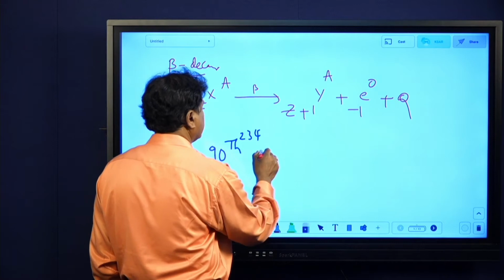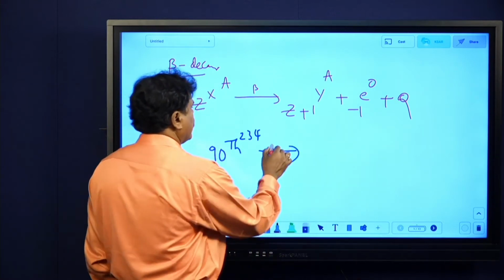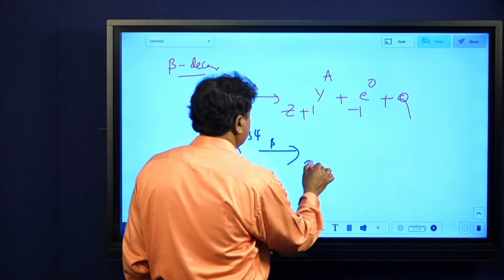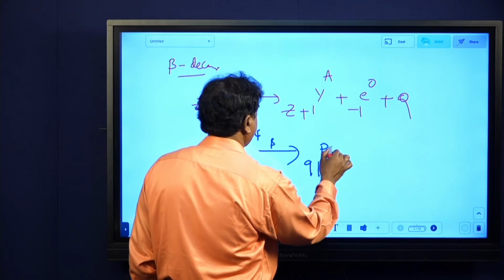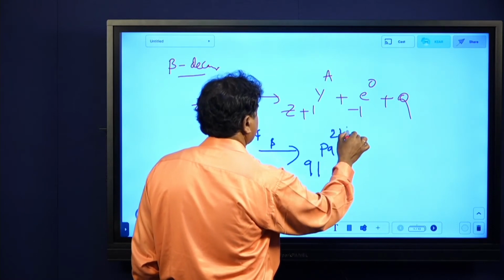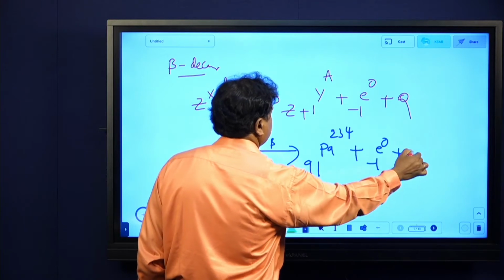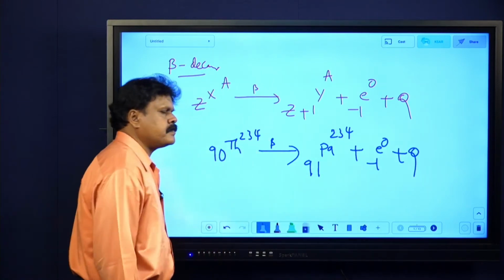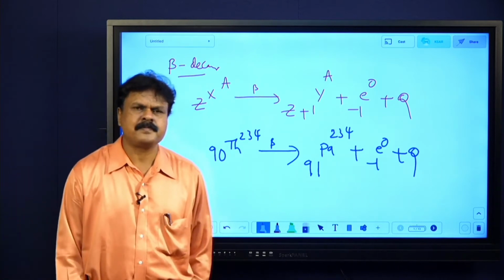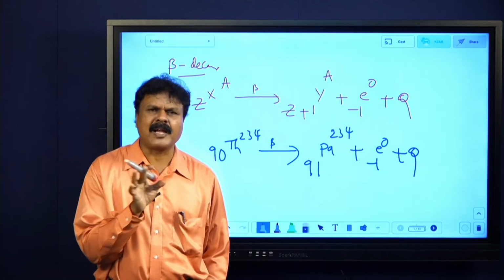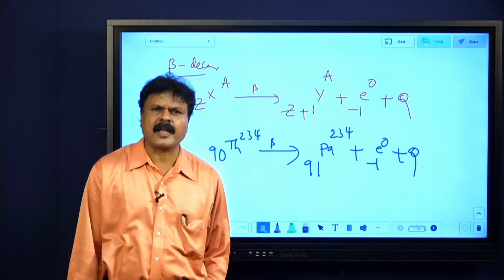Beta decay here gives 91 Pa 234 plus minus 1 e 0 plus energy. What is this Pa? It is called protactinium, not palladium. Palladium is Pd, Pa is protactinium.